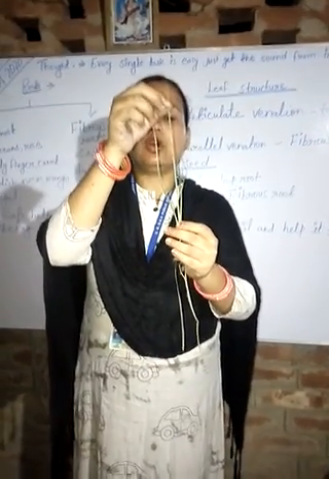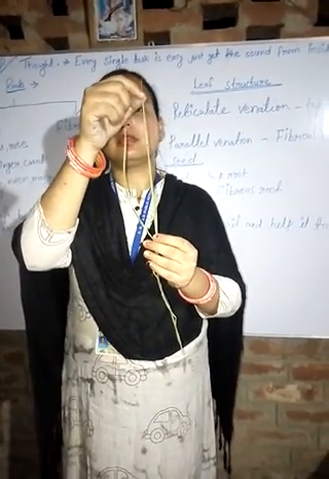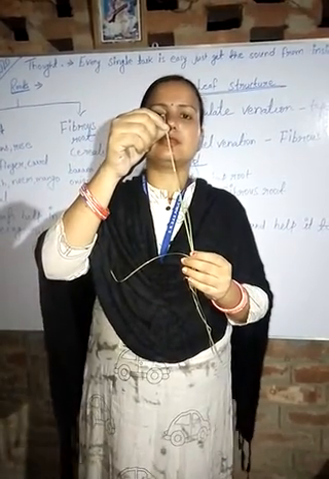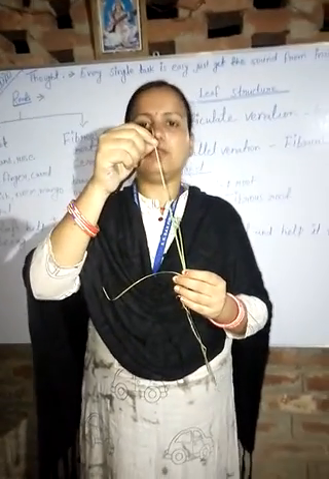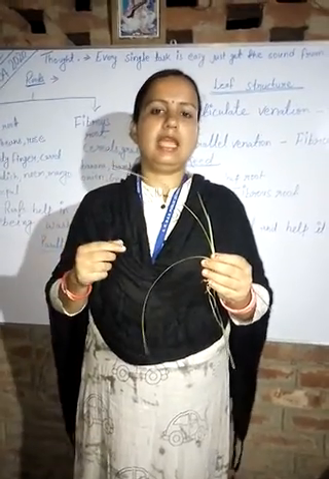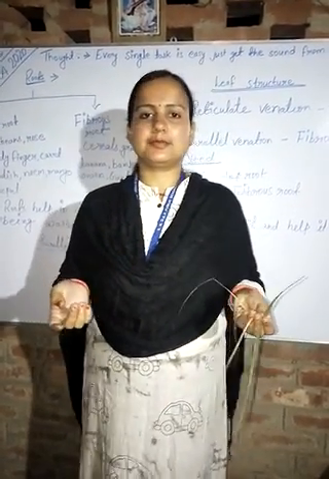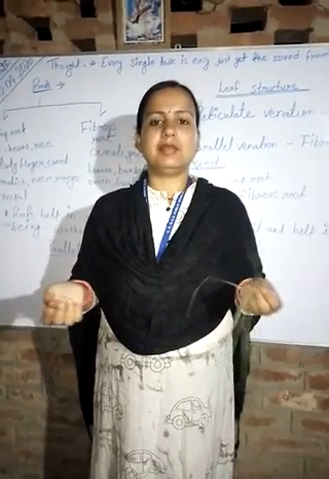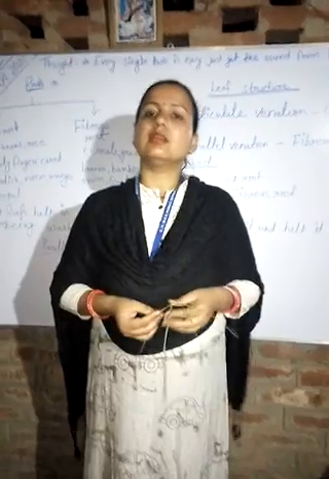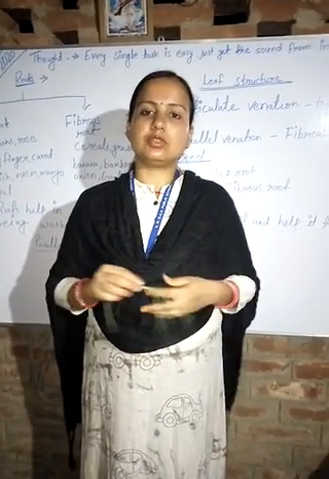Such leaves are called parallel venation leaves. So the plants which have parallel venation leaves have fibrous root, and you can see such structures in cereals, banana, marigold, etc. So this is all about the types of roots.